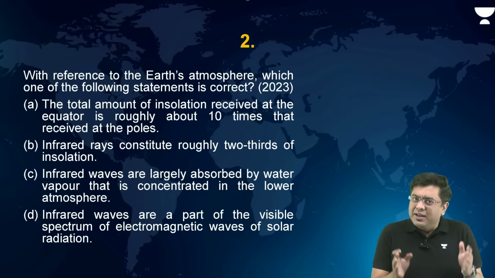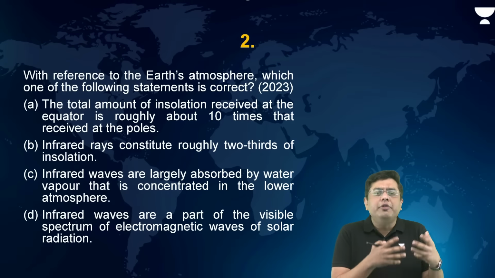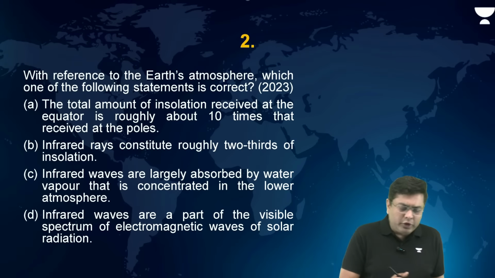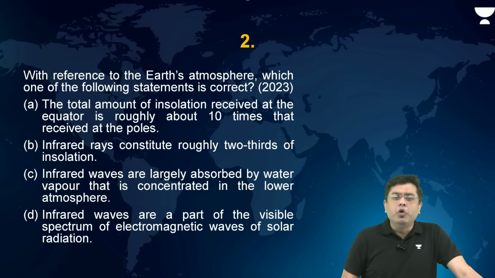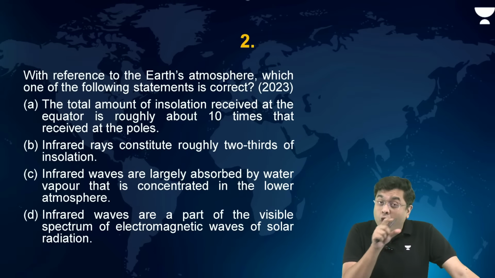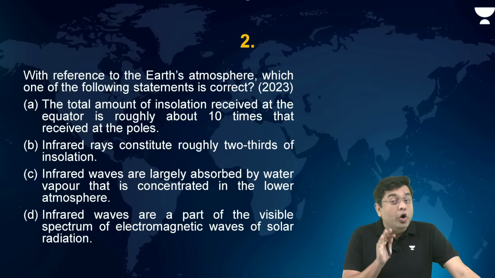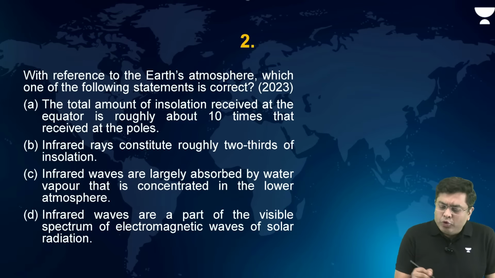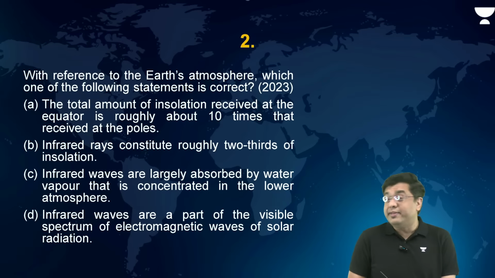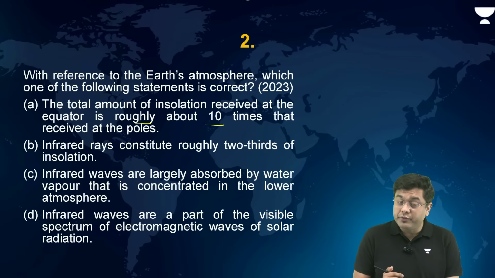Now observe again, this has got to do with the amount of insolation, the solar radiation which falls on the surface. With reference to Earth's atmosphere, which of the following statements is correct? On the face of it, when you have these long passage type options, it might seem confusing or difficult, but it is very simple if you break it down. The total amount of insolation received at the equator is roughly about 10 times that which is received at the region of the poles.